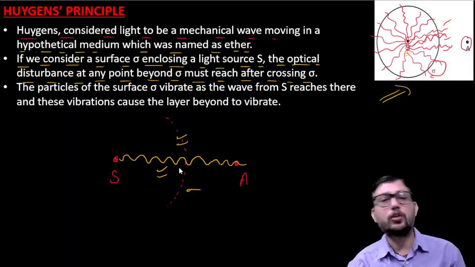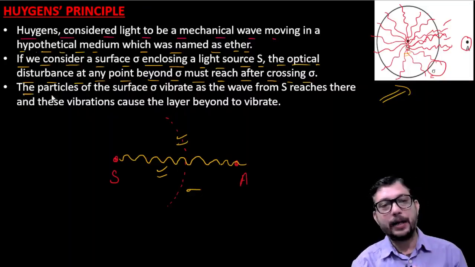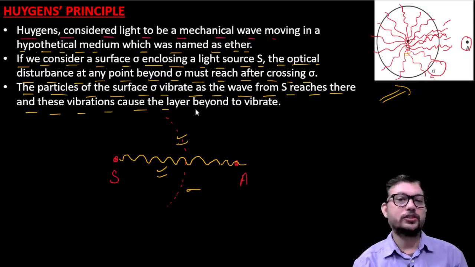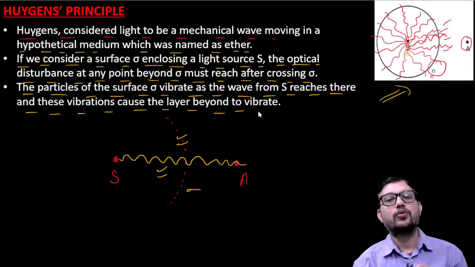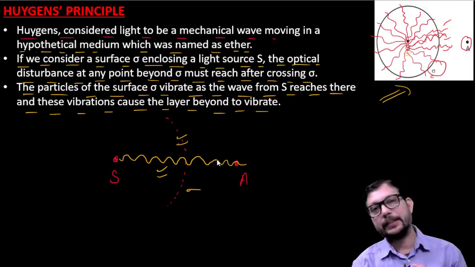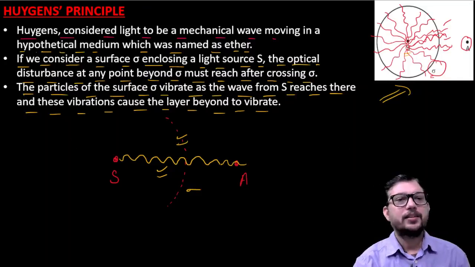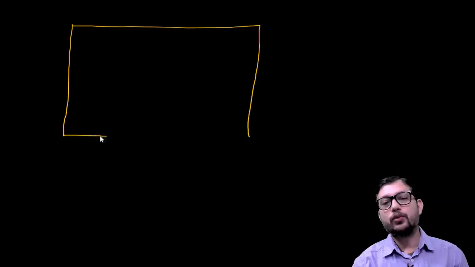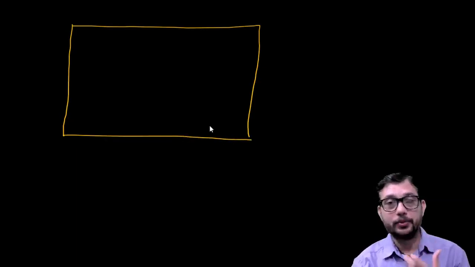Now the third point: the particles on the surface sigma vibrate as the wave from S reaches there, and these vibrations cause the layer beyond to vibrate. What does it mean? Take the example of a pond, in Hindi you can say talab.